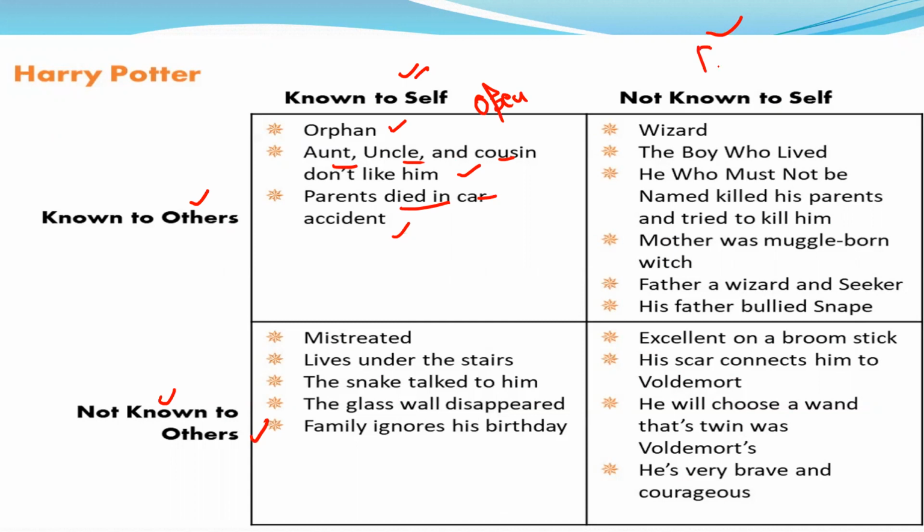Next one is the blind, which he does not know but others know. He is a wizard, the boy who lived; he-who-must-not-be-named killed his parents and tried to kill him. His mother was a Muggle-born witch, and his father was a wizard and seeker. So this is the simple division of the Johari window.